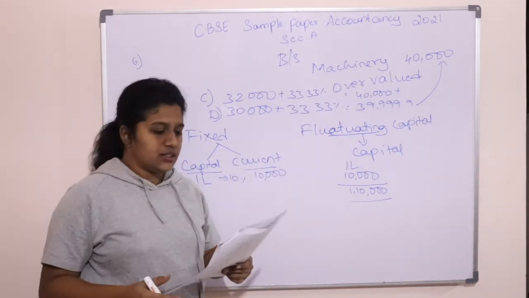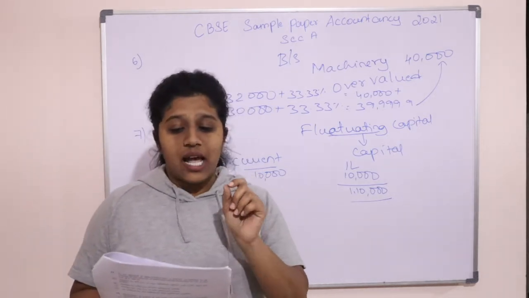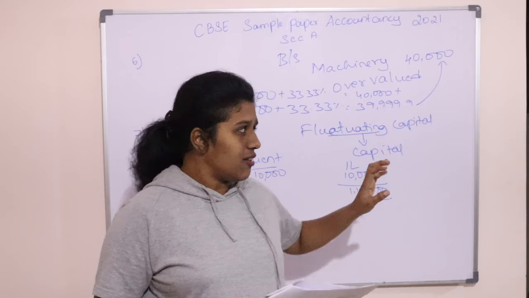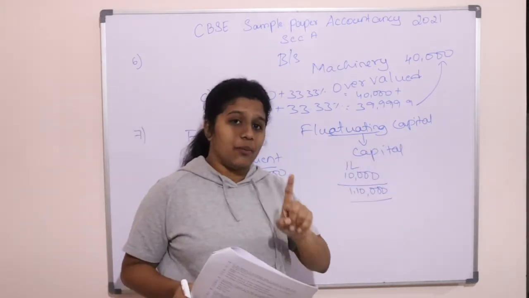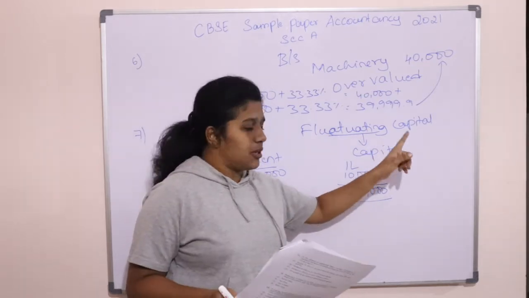Okay. Now let us come back to the question. They are asking, where will partner's salary be taken under the fluctuating capital system? When you are maintaining the fluctuating capital system, you know there is only one account, one capital account. We don't have two accounts for the partners, only one, the partner's capital account.